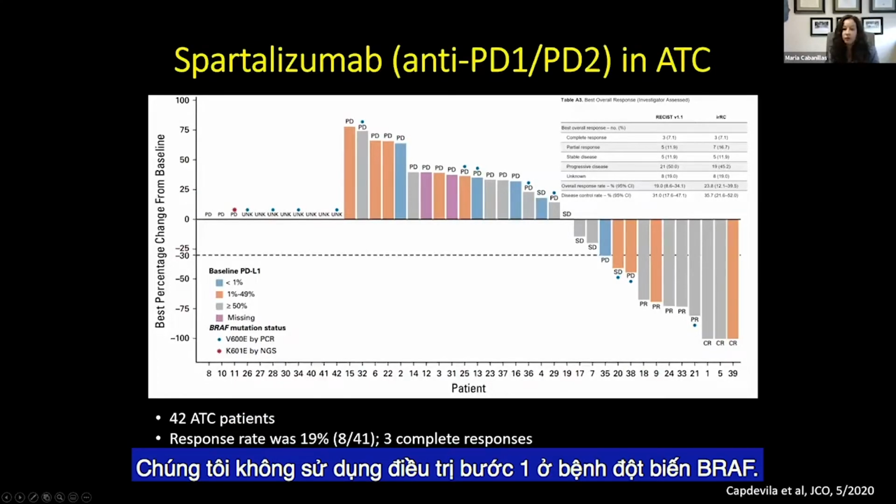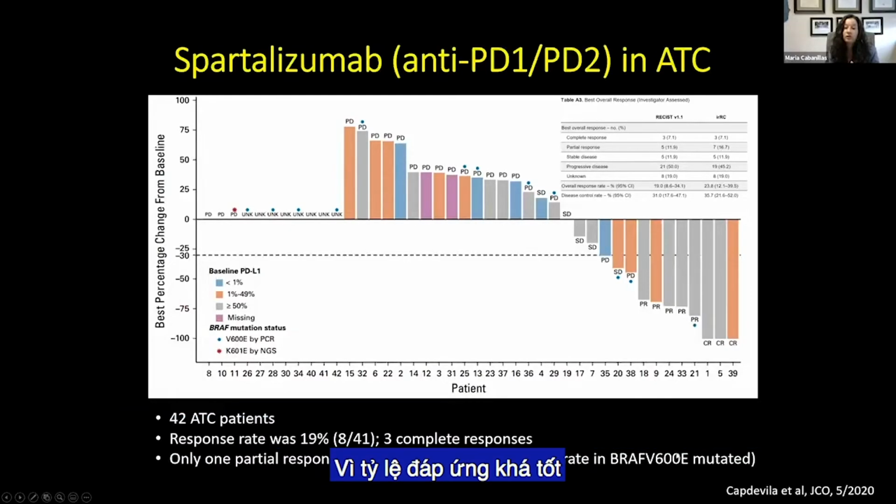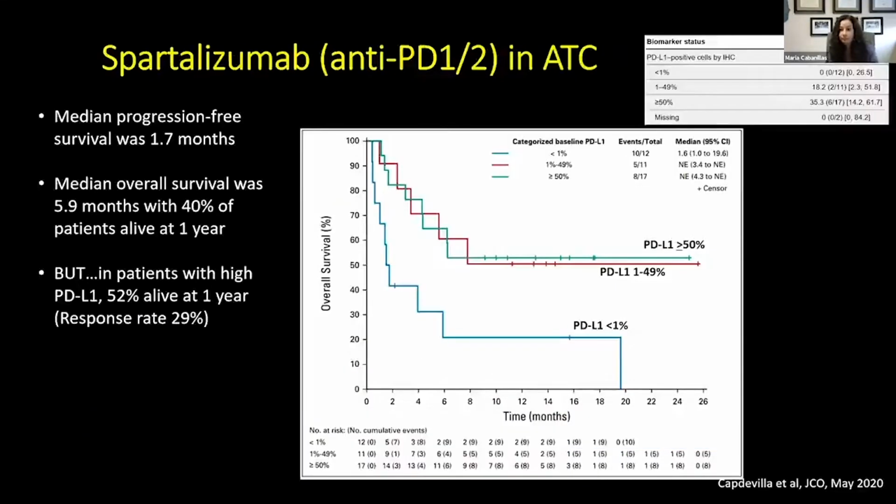We do not use this as first line in BRAF mutated disease. We really need to use the BRAF MEK inhibitor combinations for these patients because the response rate is so good that we would never use this as first line, even with high PD-L1 expression.